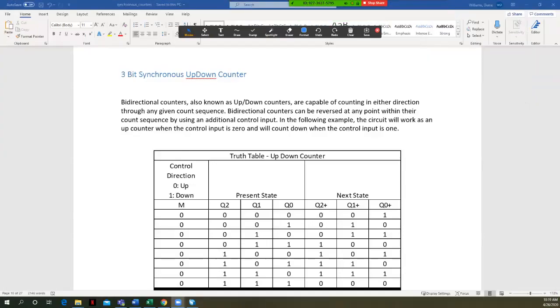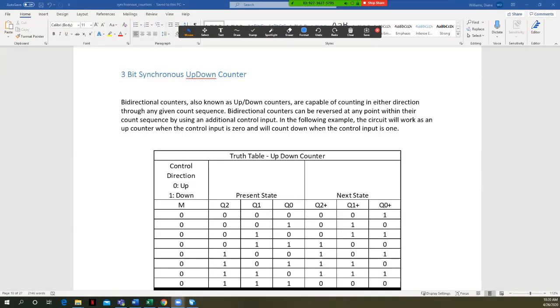Right, so in the previous lectures, we made up counters, synchronous up counter, synchronous down counter. We can create a counter that does both. It counts not at the same time, obviously, but it will count either up or down. These are called bi-directional counters, also known as up-down counters, capable of counting in either direction through any given count sequence. They can be reversed at any point within their count sequence by using an additional control input. That control input will obviously control whether they count up or count down.